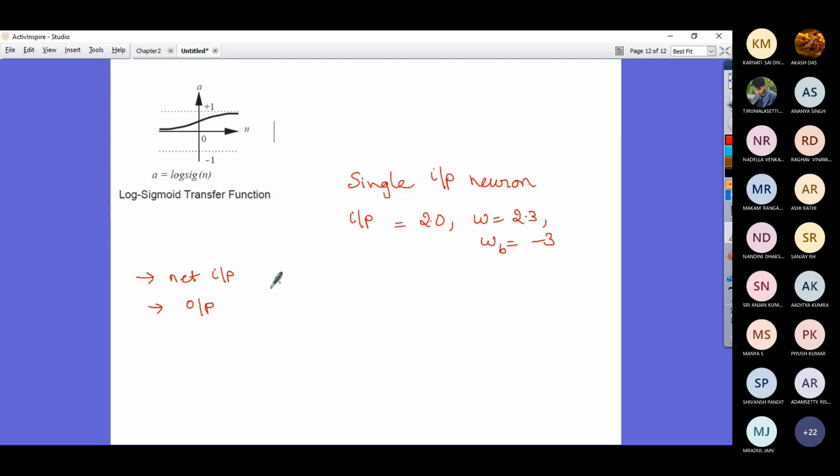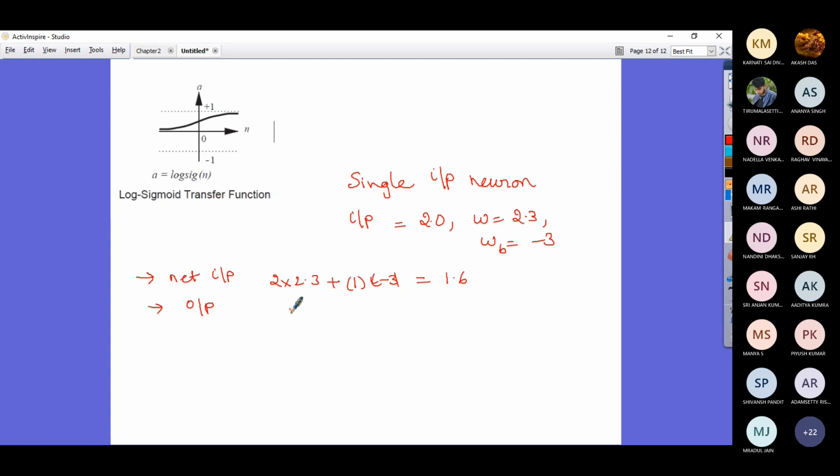So input into weight, connection weight. What is that? 2 into 2.3. Then plus 1 into minus 3. How much did you get? So 1.6. It's 1.6.